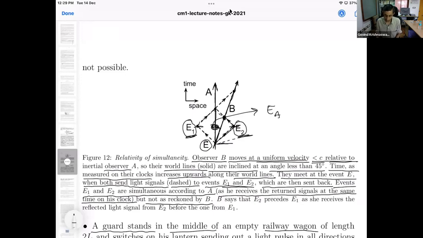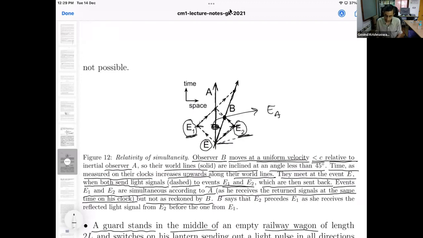This event on B's clock is the one at which B receives the signal from E2. On the other hand, the signal from E1 comes to B much later according to B's clock. So B is going to say that E2 precedes E1 according to B.